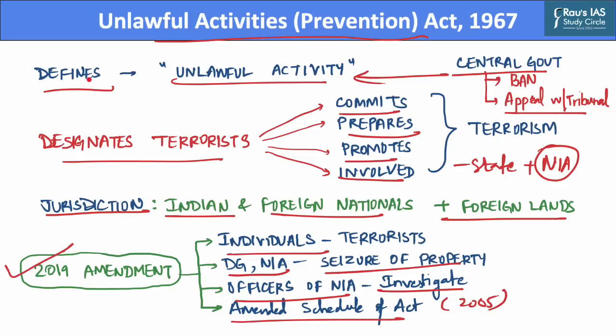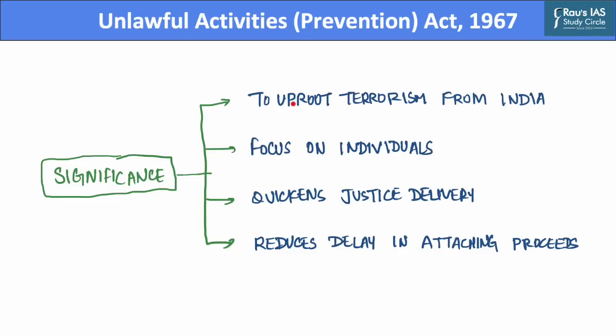Now, after we have taken a brief overview of what is an Unlawful Activities Prevention Act, let us discuss its significance in the next slide. Now, this act helps uproot terrorism from India, as terrorists and insurgents continue to receive material support and funds, which are main drivers of terrorism, and these funds are sought from several sources in India.